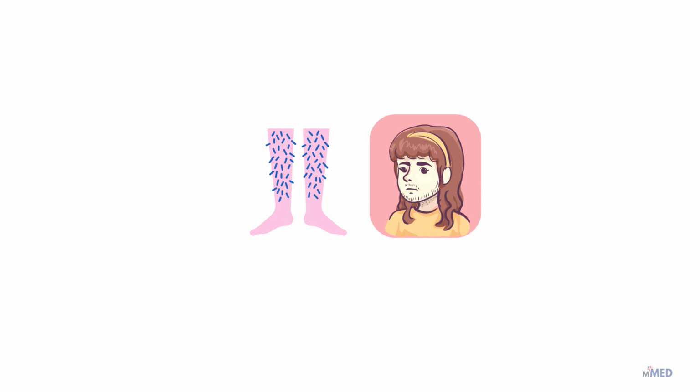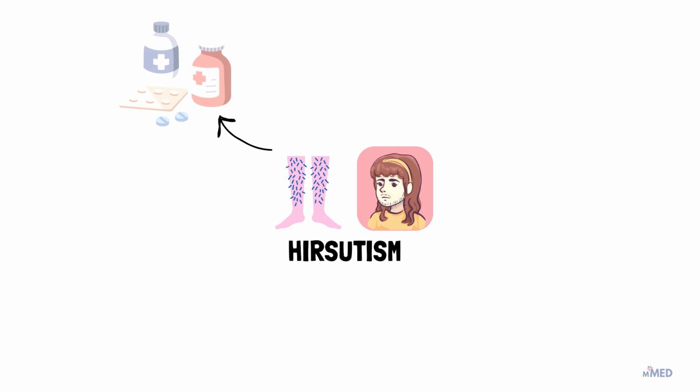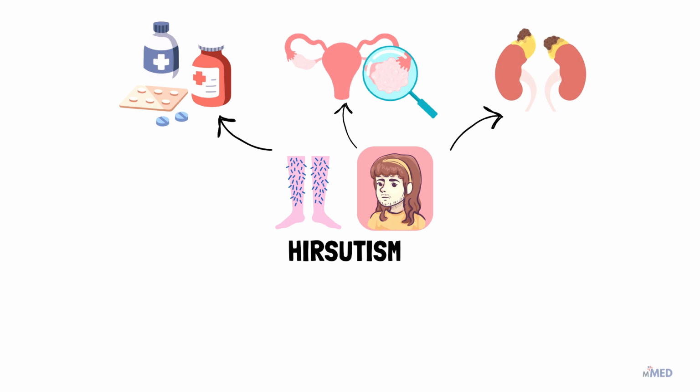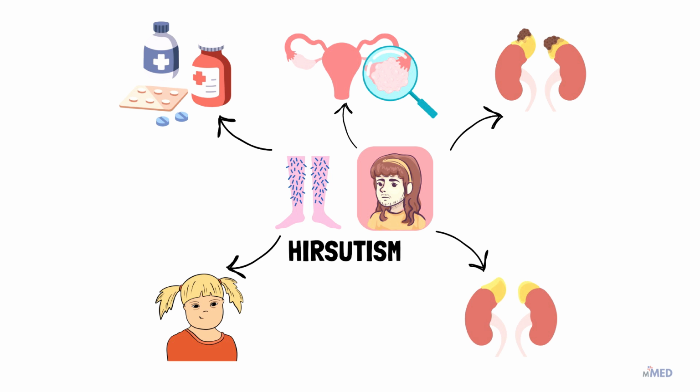Let's talk about the differential diagnosis of hirsutism. It's important to note that hirsutism, which is a common feature of PCOS, can also result from other factors such as medications, tumors in the ovaries or adrenal glands, Cushing's syndrome, or congenital adrenal hyperplasia.